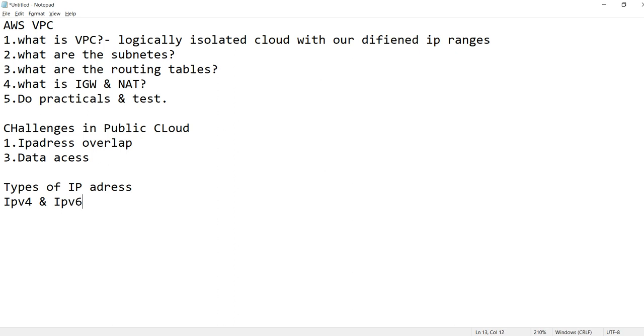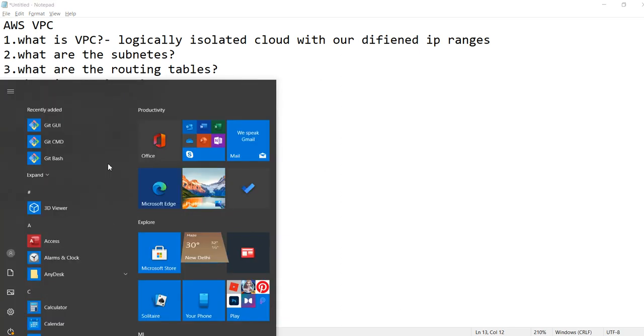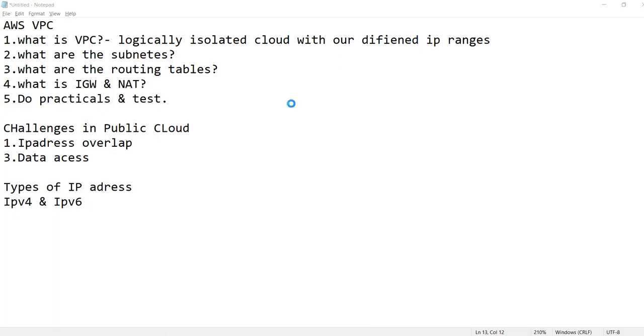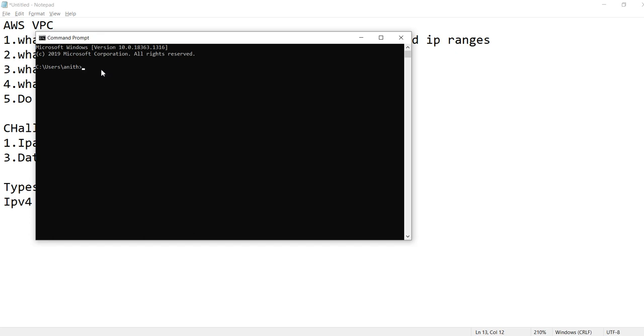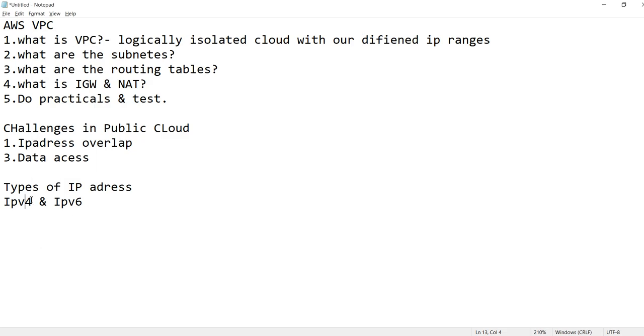Can you tell what IPv4 and IPv6 are? Anyone? You know already. Okay, so we will see what an IPv4 and IPv6 address is here. What I will do is nslookup google.com. If you see here, this is the IPv4 address, that is IPv4, and IPv6 is this one.